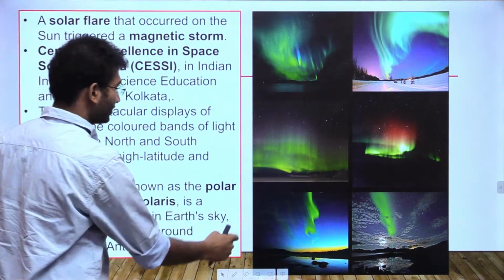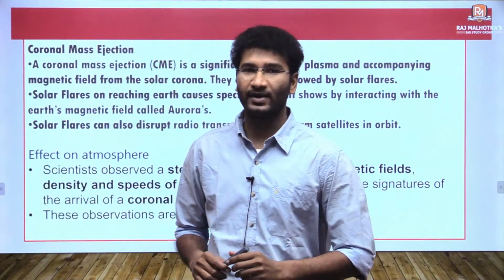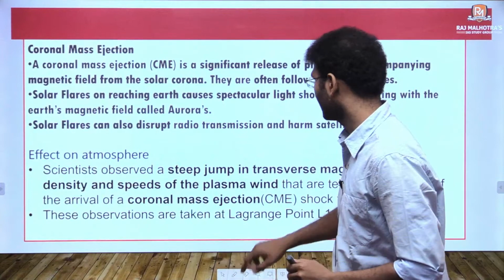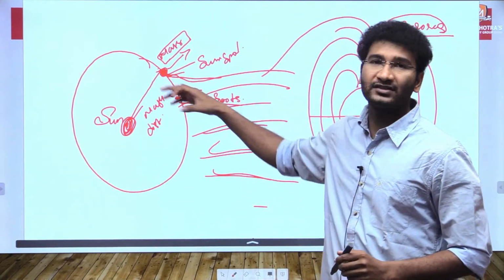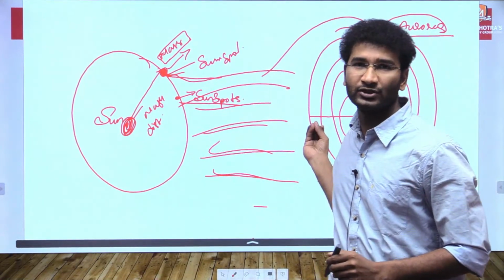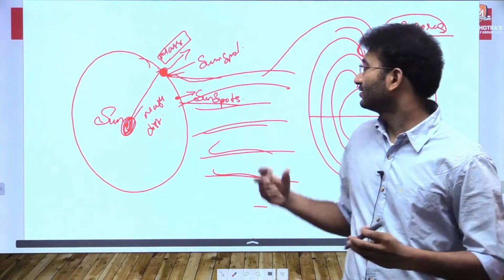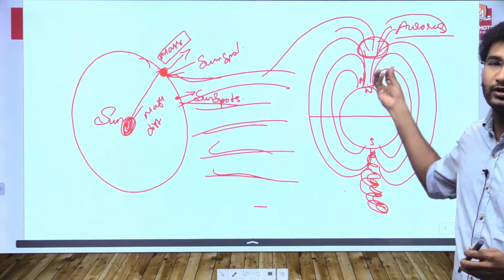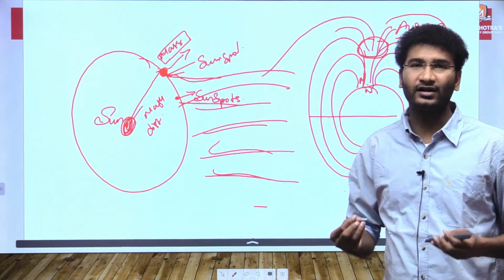Now we should also understand the concept of coronal mass ejection. See, whenever the sunspots release flares, they are called solar flares. Solar flares reach the Earth's atmosphere, and in the interaction of these high energy particles, the Earth's northern poles react to this and show a pattern of colors, and this is called auroras.